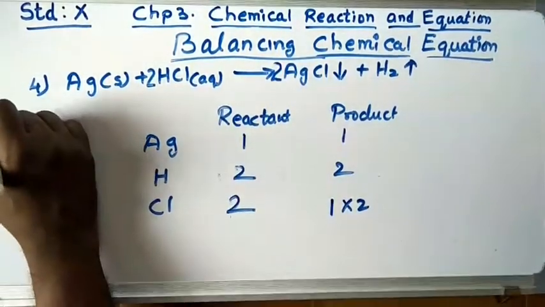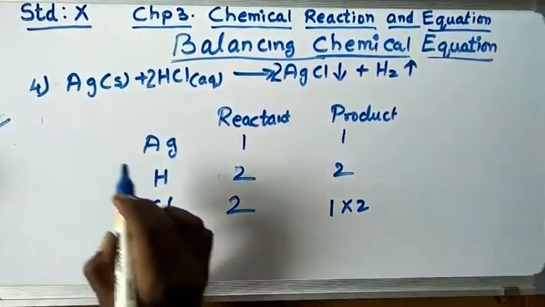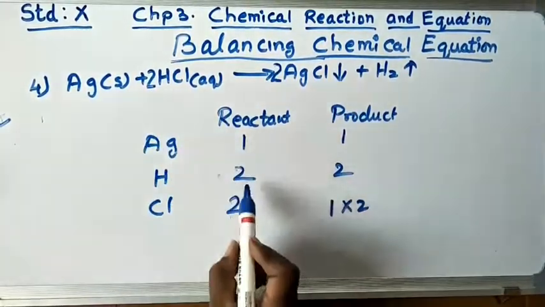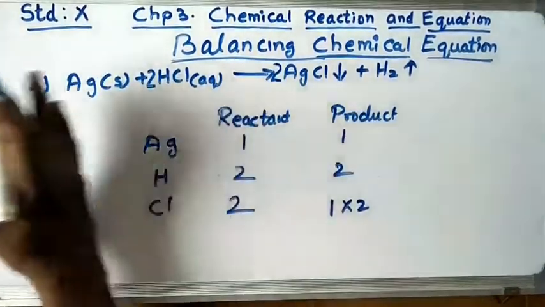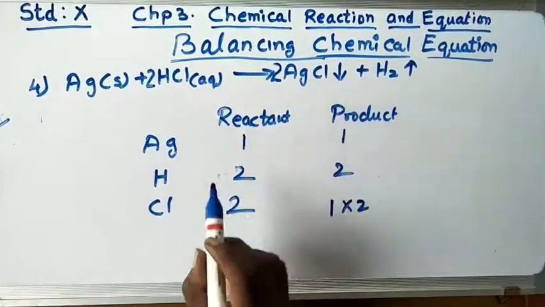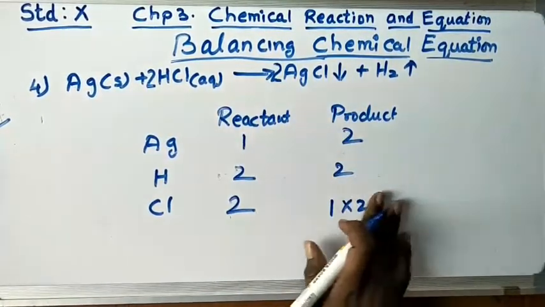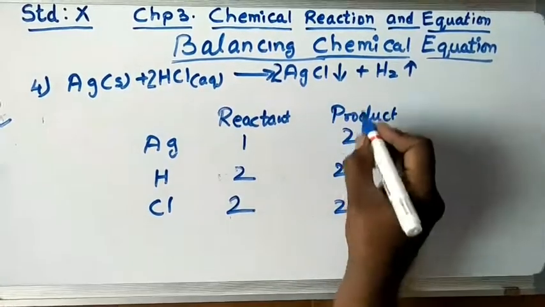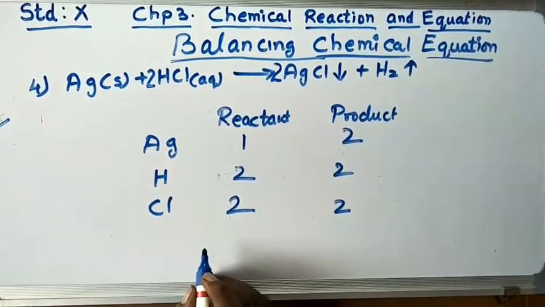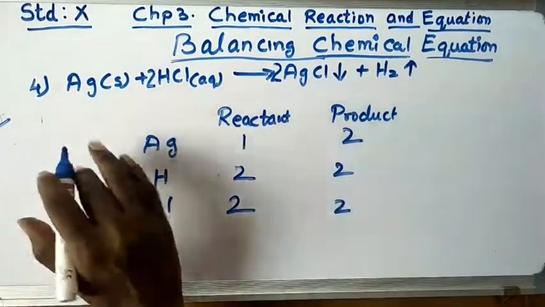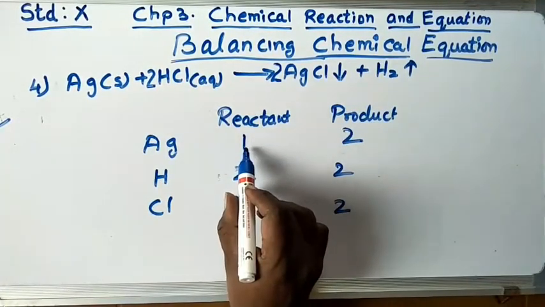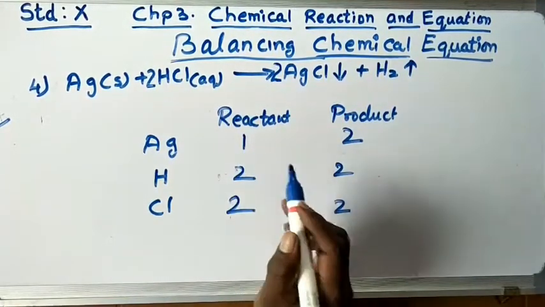Now our next step number 4 is Ag 1, 2H, Cl2. No changes in the reactant. But there is a change in the product. Ag I have 2. Chlorine I have 2. Hydrogen I have 2. Still it is unbalanced. On the left side, on the reactant side, Ag is unbalanced.